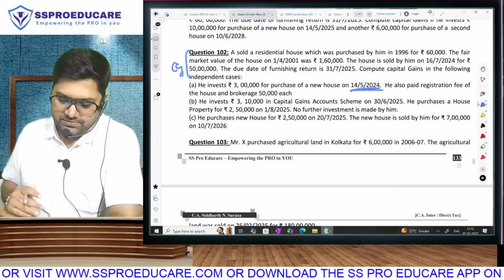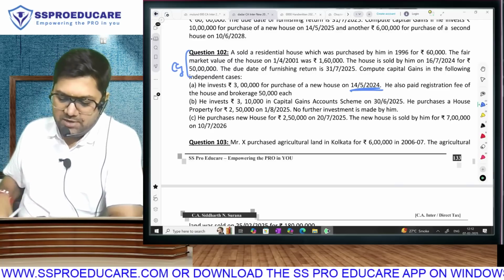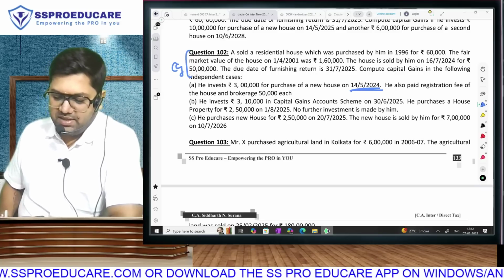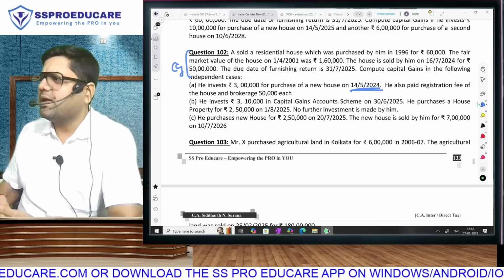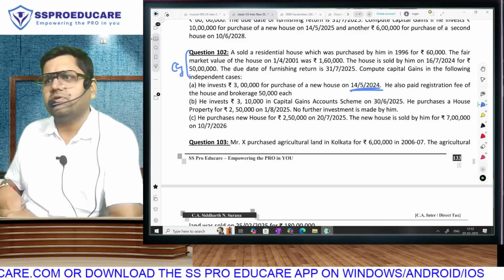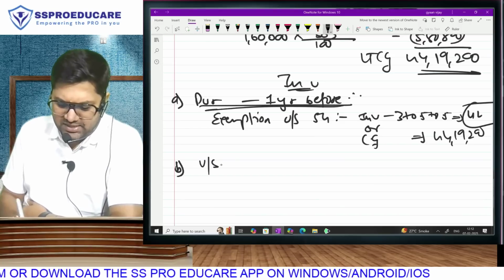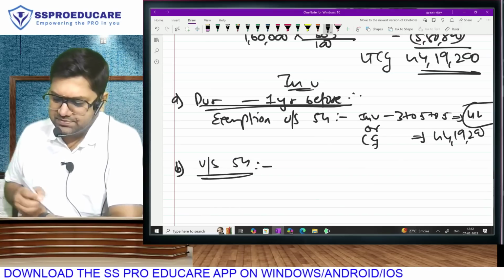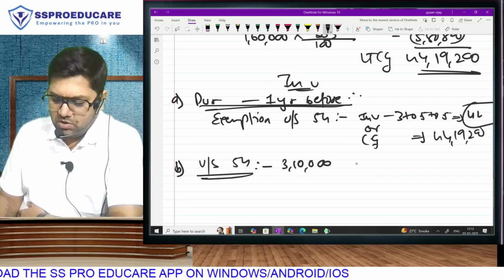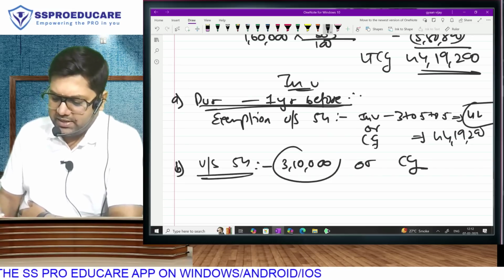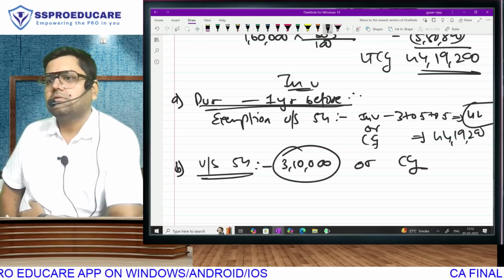Second. He invests 3,10,000 in capital gain deposit account scheme and purchases a new house property with that money on 1st August. Is investment in capital gain deposit account scheme allowed for the purpose of claiming your exemption? Yes. That means, under section 54, what is going to be your exemption? The investment that you have made, 3,10,000, or the capital gain of 44 lakh 19, whichever is lower. Can you take this exemption?